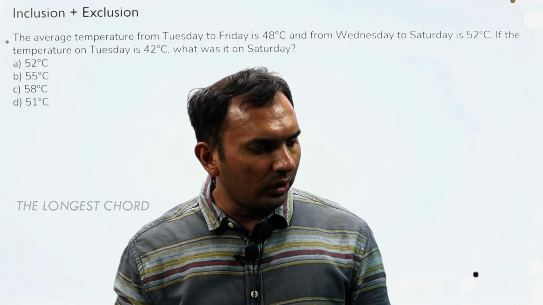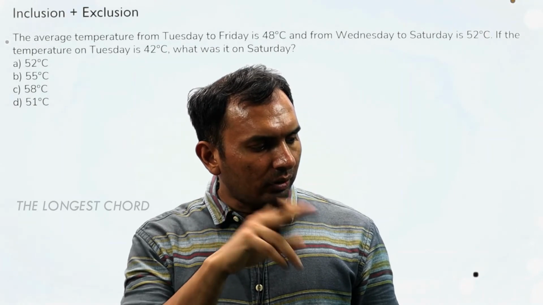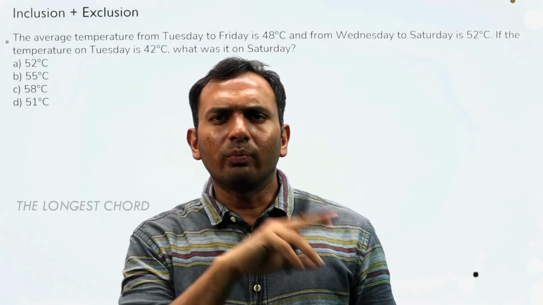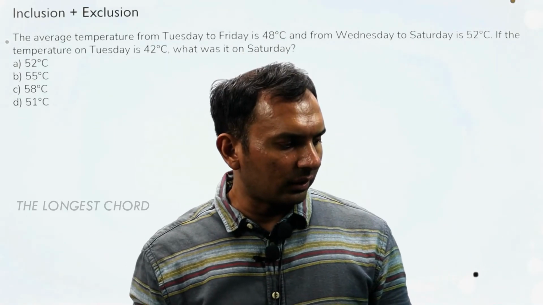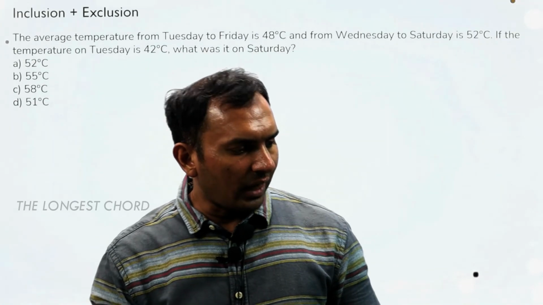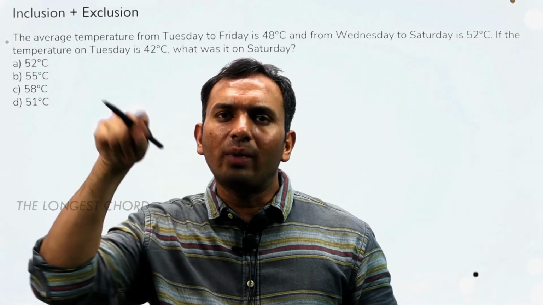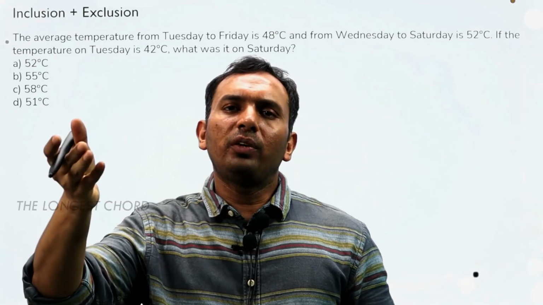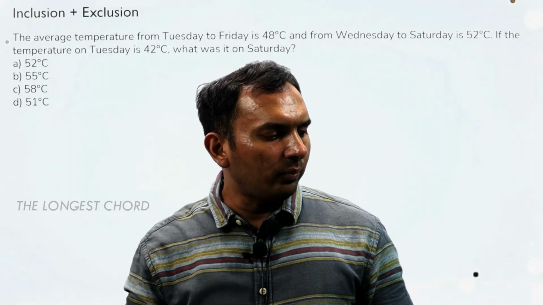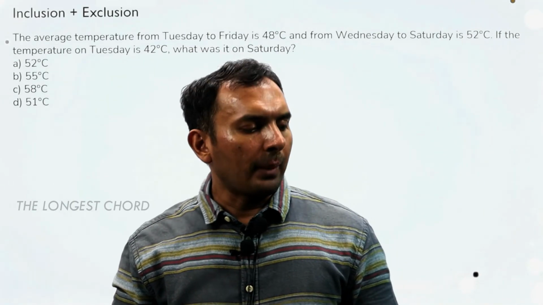So what we can do here, we can first add Tuesday to Wednesday-to-Saturday, and then remove Friday, so that we can get Saturday. So let us do the inclusion first. If we add 42 and the average is already 52, then it will be 52 minus 10, and the total will be 5, so it will be minus 10 by 2. So can I say that the new average will be 50?